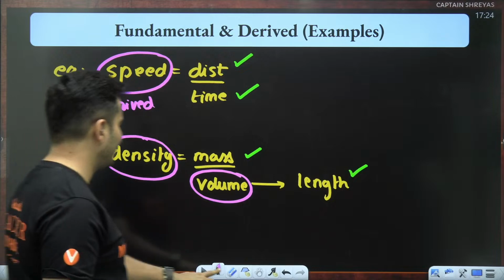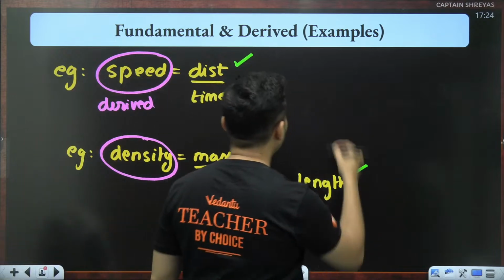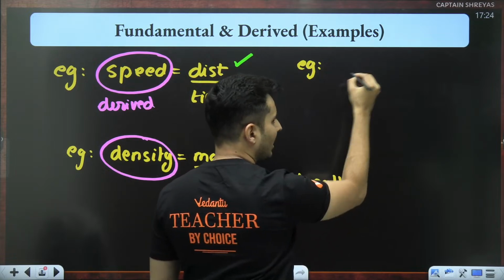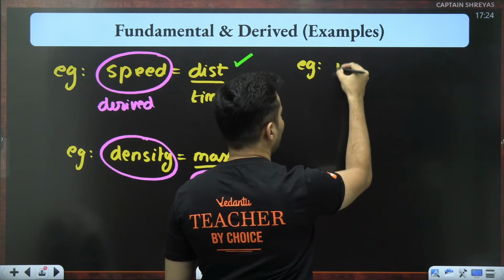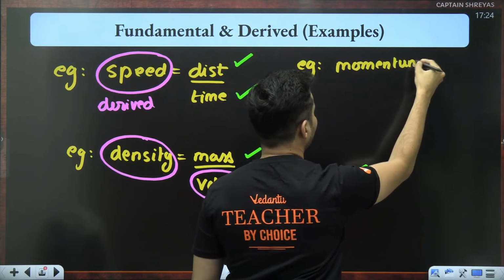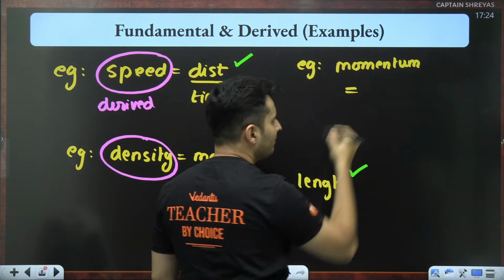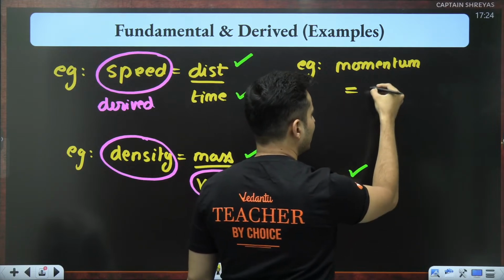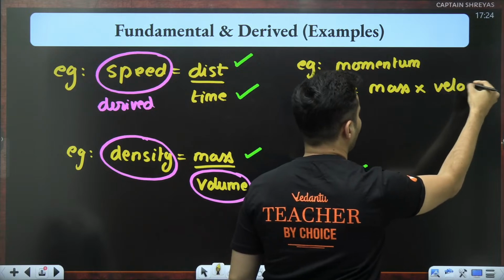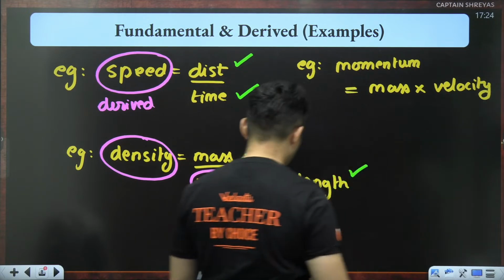So many examples are there like that. Can you guys quickly think and tell me about this particular example? What about, my dear warriors, momentum? Everybody might have heard this word momentum in 9th grade. Momentum, guys, what is it? It is nothing but mass multiplied by velocity.